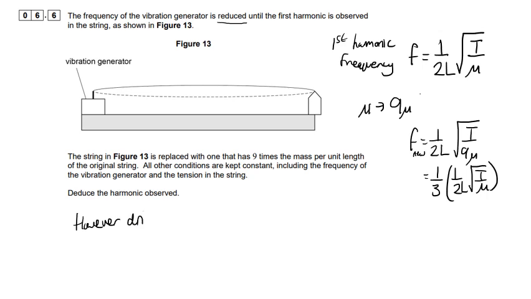However, the driving force that we set the vibration generator to is now 3 times the first harmonic frequency. Okay.